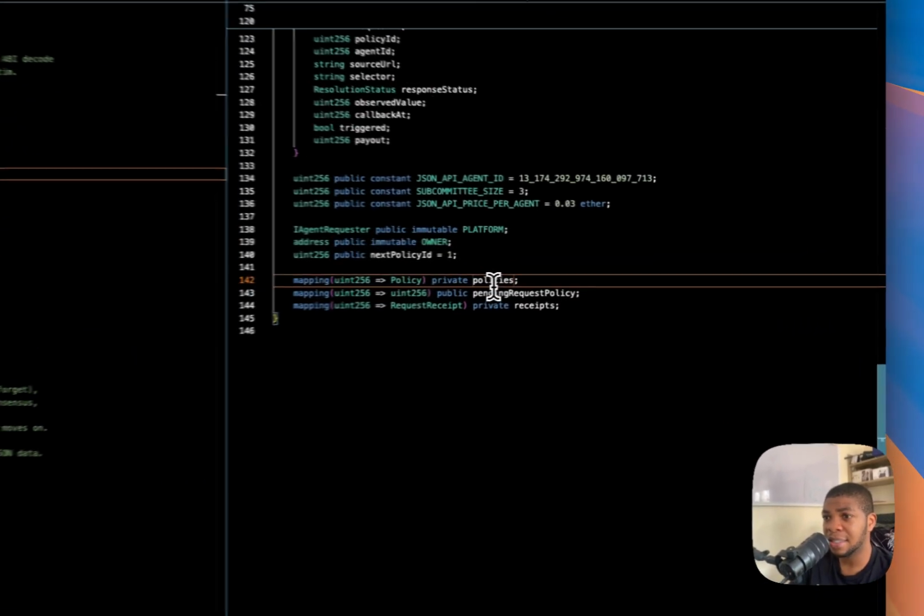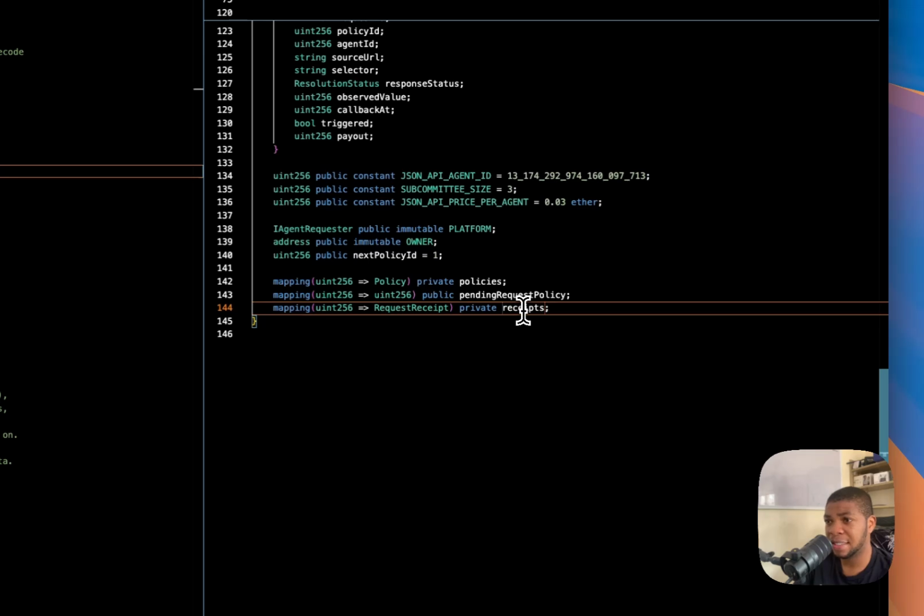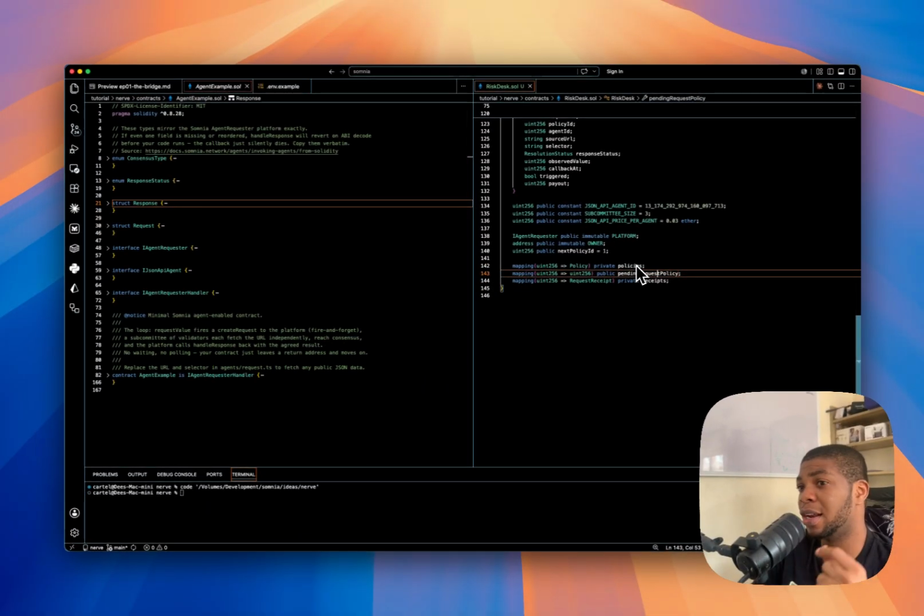One is policies by ID, and the other is receipt by request ID. And then the middle one is the pending request, right? It maps a request ID back to the policy it belongs to. It's a thread the callback pulls on. When an answer comes, all it carries is a request ID, and this is how the contract figures out which policy that answer is for.